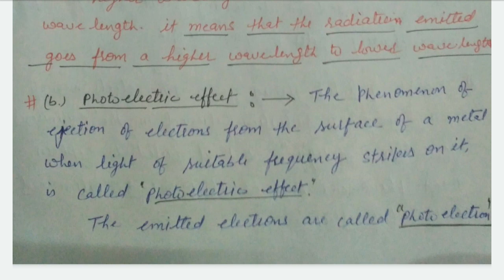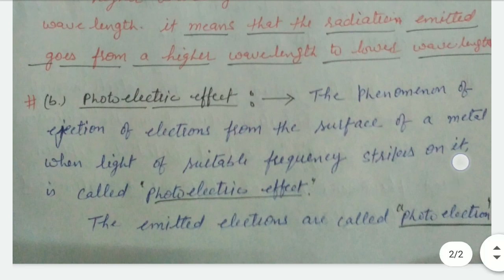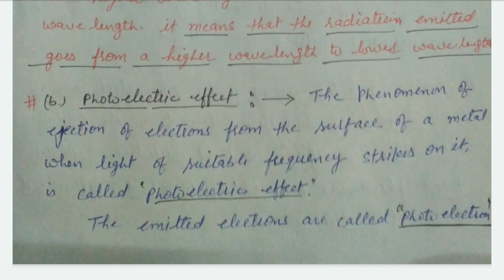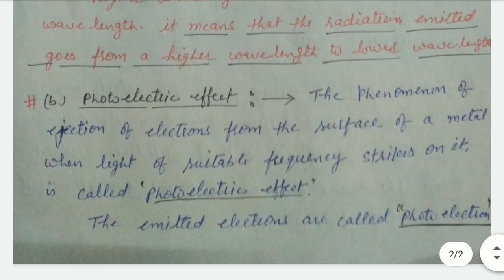The phenomenon of ejection of electrons from the surface of a metal when light of suitable frequency strikes it is called photoelectric effect. The emitted electrons are called photoelectrons.